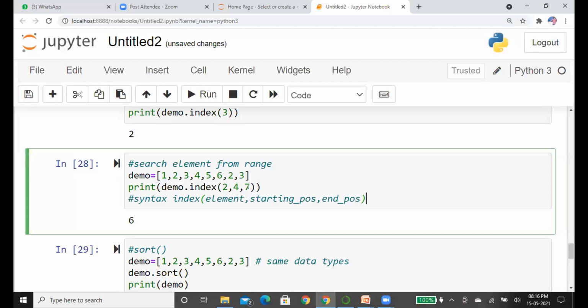See here, I have given the position 4. 4 means, see here, 0, 1, 2, 3, 4. So it starts checking from the element 5 to the end position. Here the end position is 7. So it starts checking the first element 5. Next, it will check the element 6. Next, it checks the element 2. So element 2 matches with the given element 2, so it prints the index of 2. Is it clear?